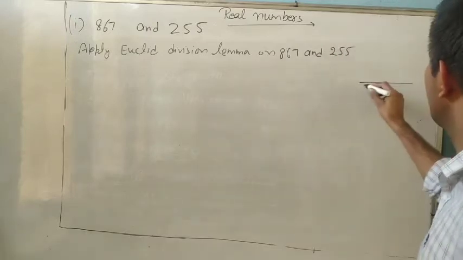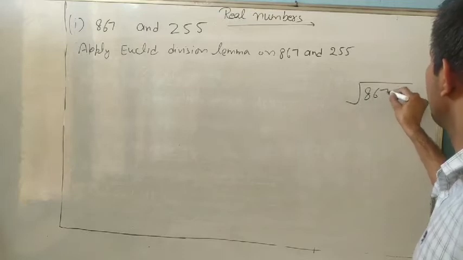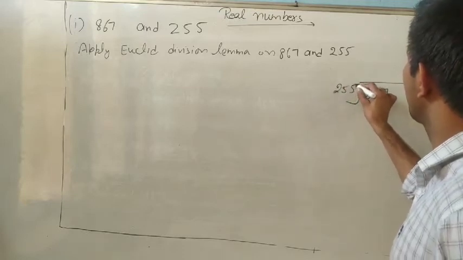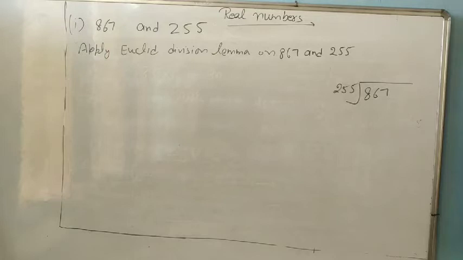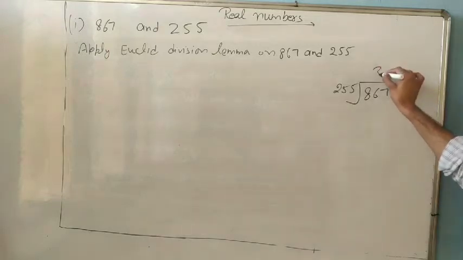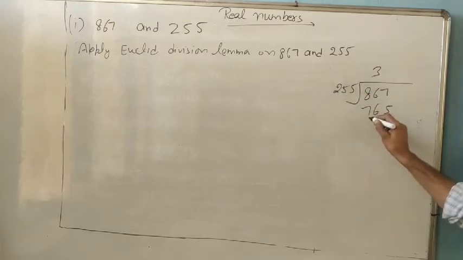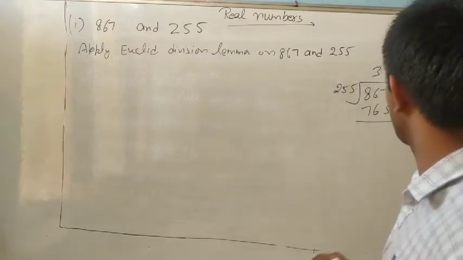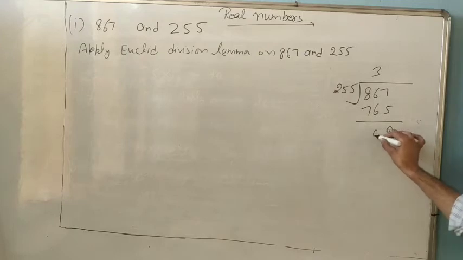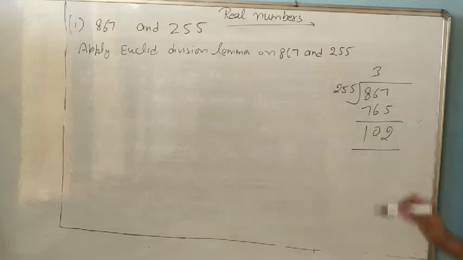So you will divide again, 867 divided by 255. 3 fives are 15, 16, 7. Understand it?